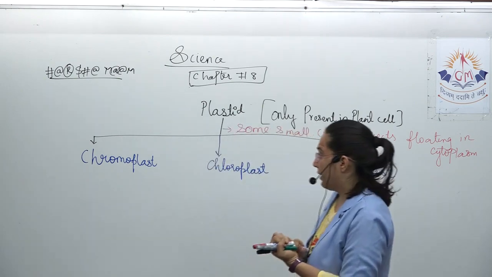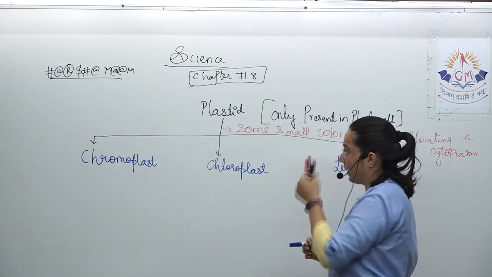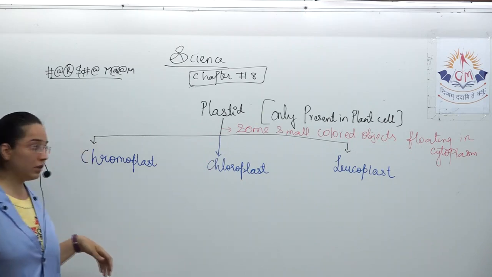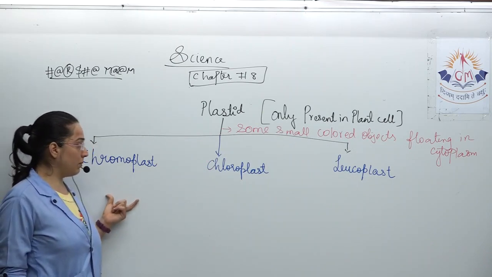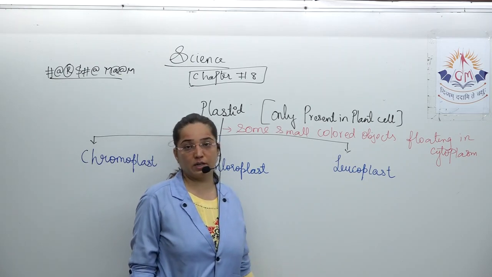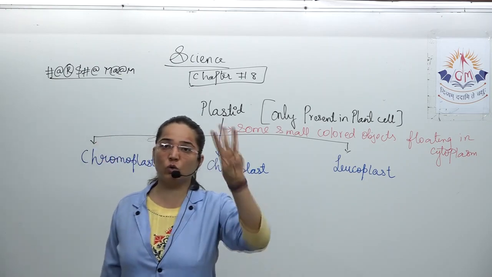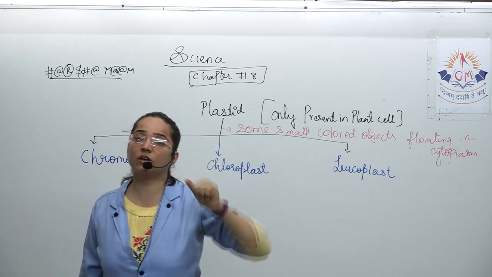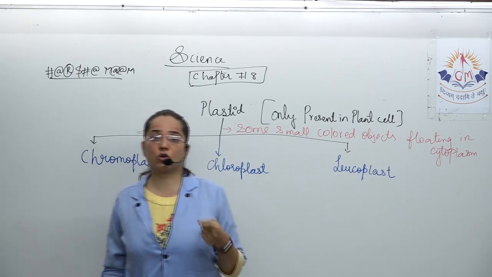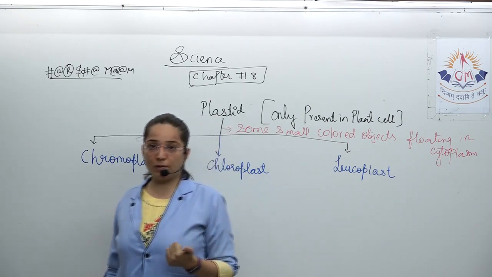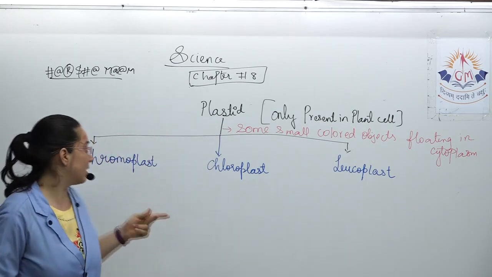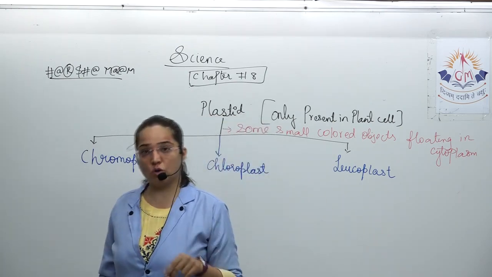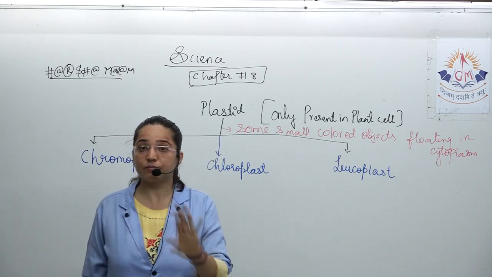Three types: chromoplast, chloroplast, and leucoplast.